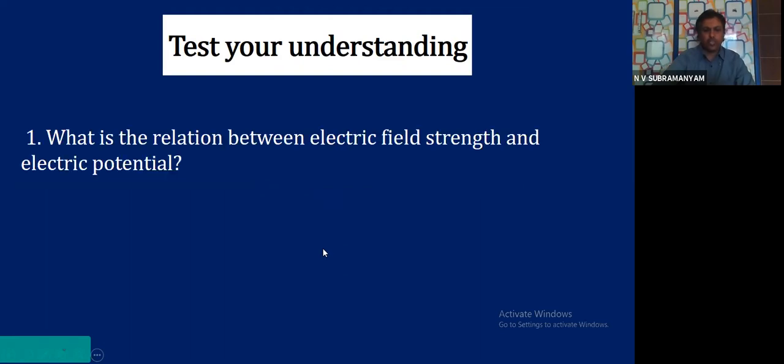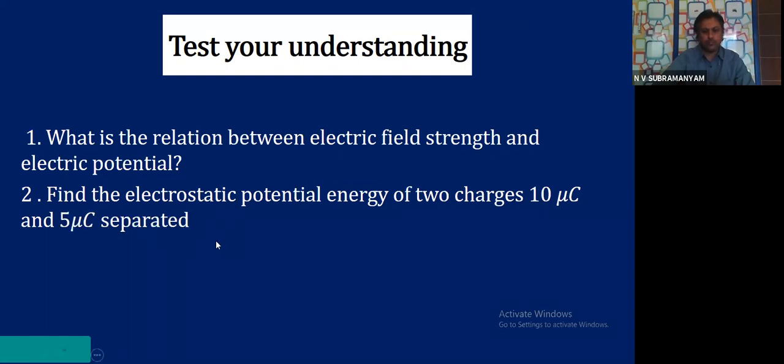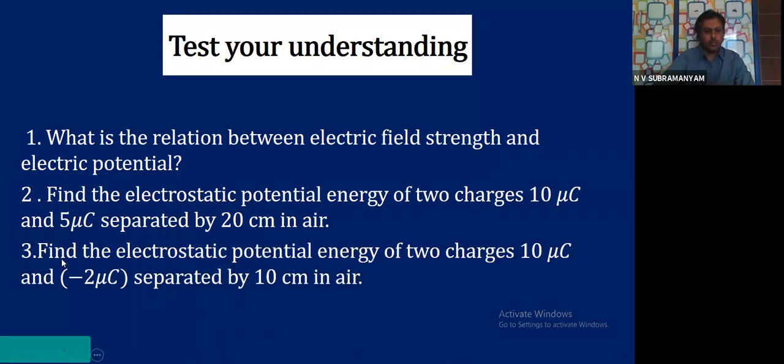To test your understanding, I gave you small questions. What is the relation between electric field strength and electric potential? One question: find the electrostatic potential energy of two charges 10 microcoulomb and 5 microcoulomb separated by 20 centimeters in air. Same model I gave in the example, please try to do. Find the electrostatic potential energy of two charges 10 microcoulomb and minus 2 microcoulomb separated by 10 centimeters in air.